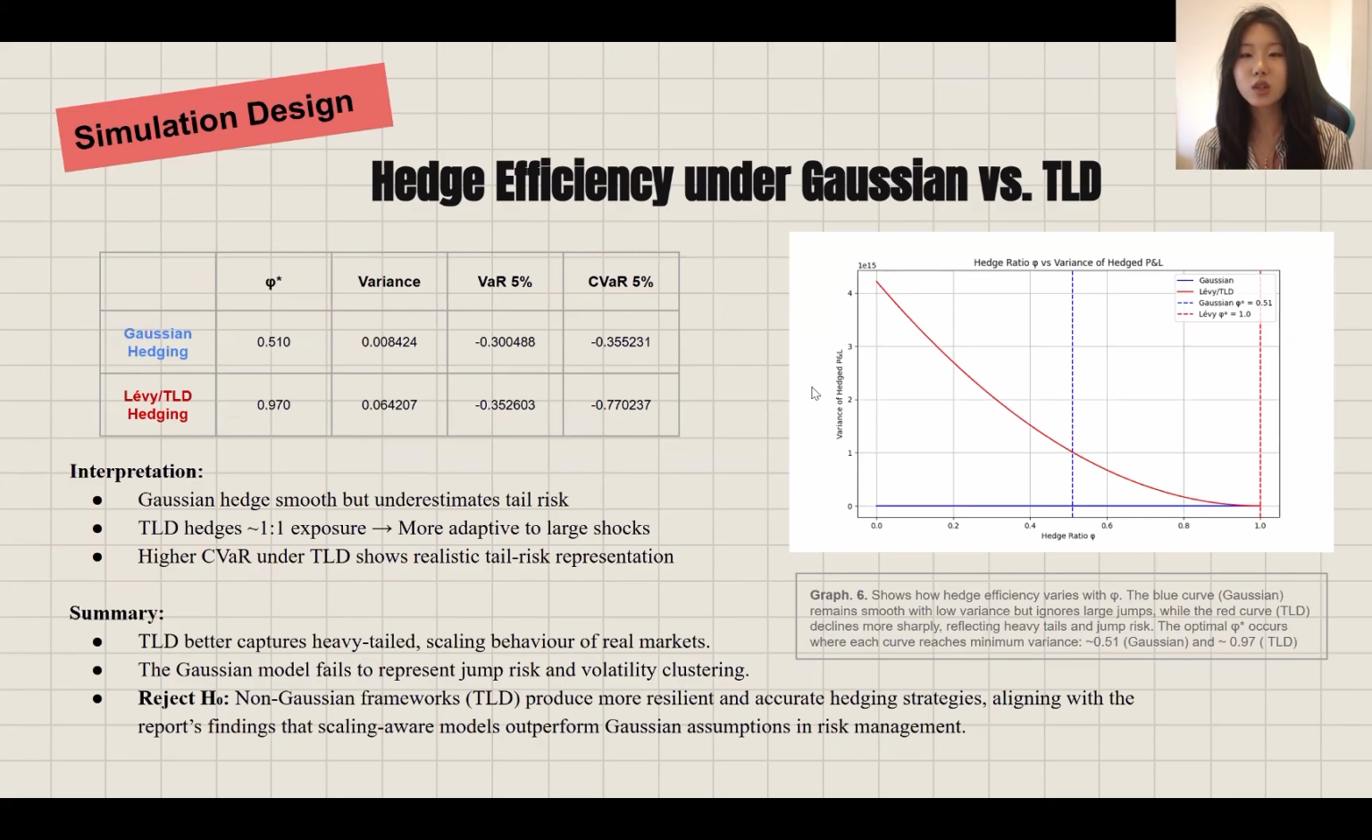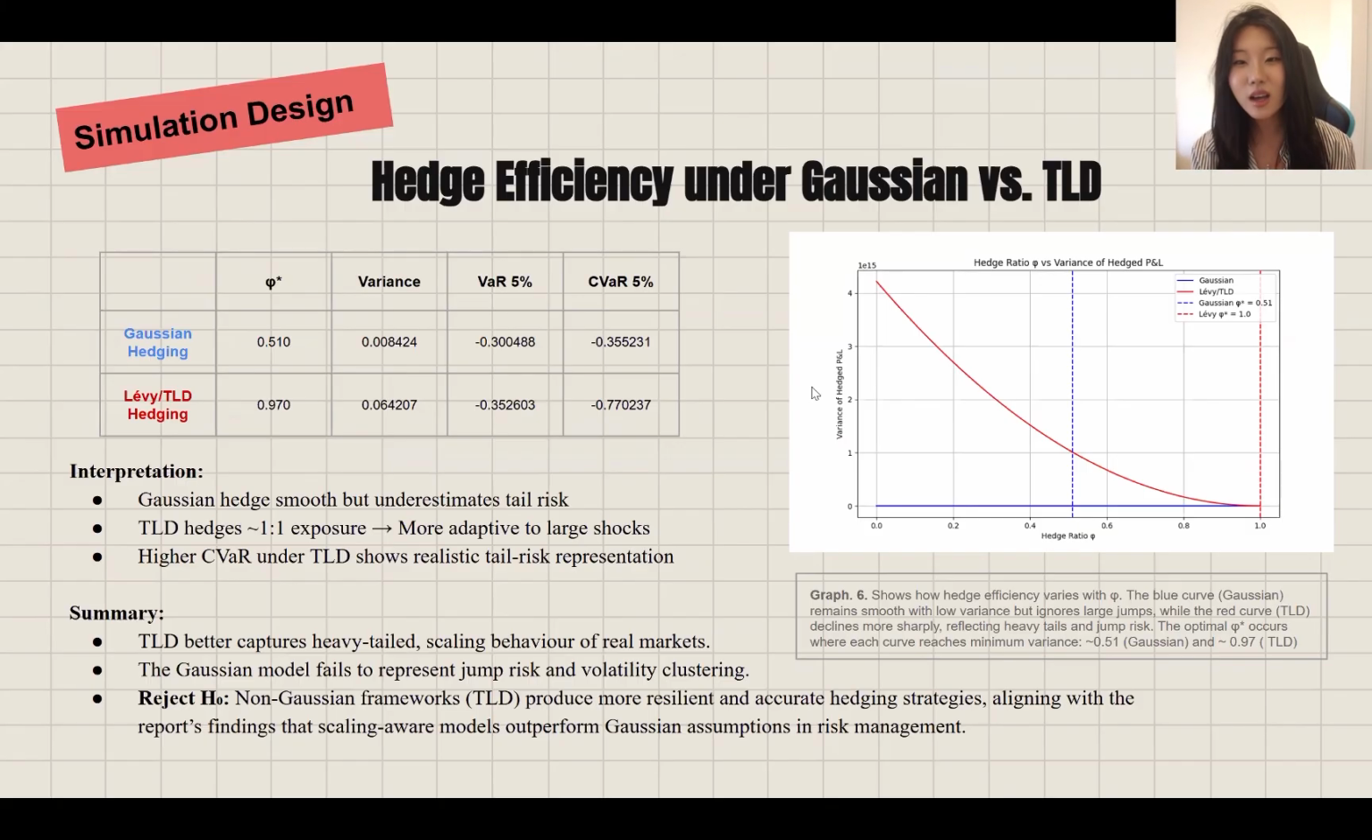When we look at tail risk metrics, the difference becomes clearer. The Gaussian model's conditional value at risk at 5% was minus 0.36, while the TLD was 0.37, showing that the TLD captures losses that the Gaussian model fails to predict. In practical terms, this means the TLD hedge is more adaptive to large shocks. It mimics how a real trader would adjust during periods of market turbulence.